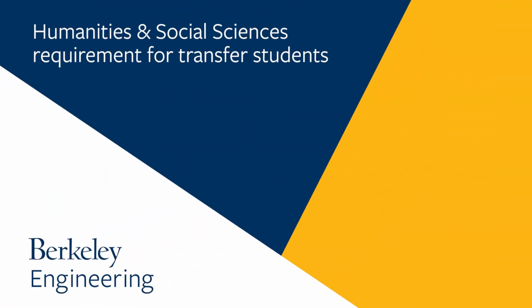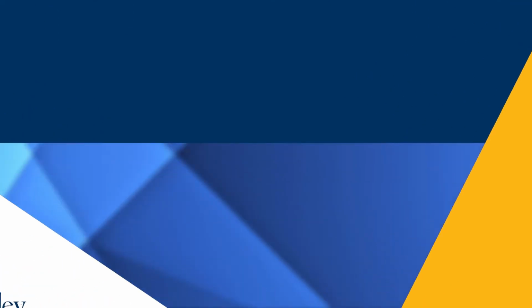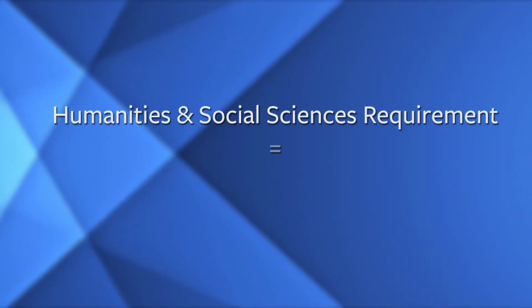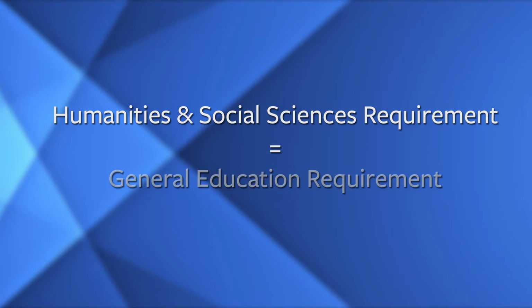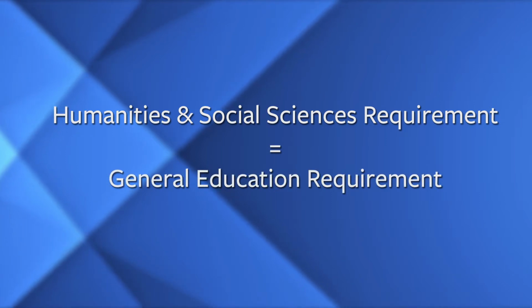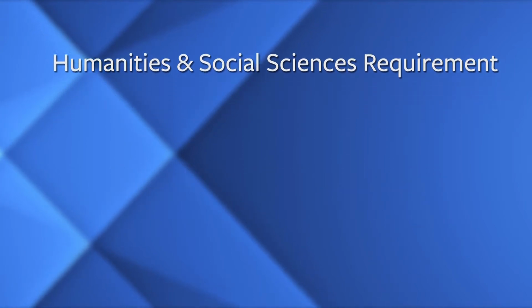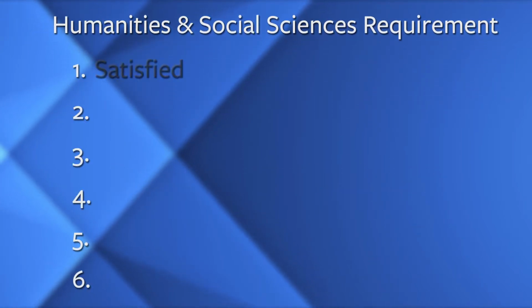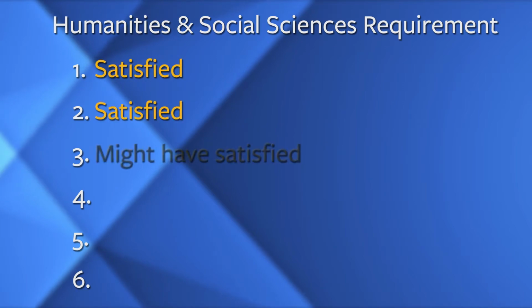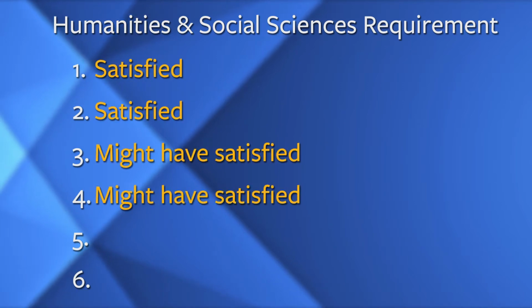Let's take a closer look at the Humanities and Social Sciences requirement, or HSS. You can think of your Humanities and Social Sciences courses as your general education requirement. These courses are a nice balance to the more technical courses you'll be taking each semester. The HSS requirement consists of 6 courses. You have satisfied at least 2 of the 6, and you may have satisfied even more with your transfer work.